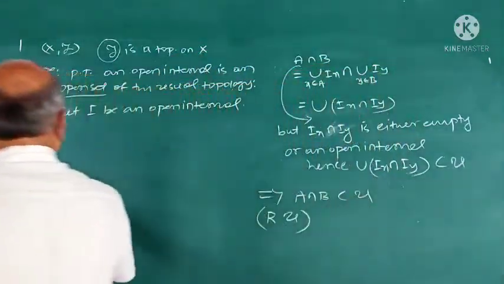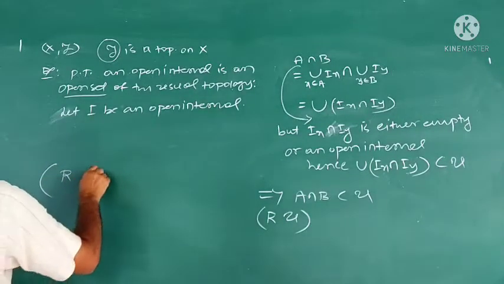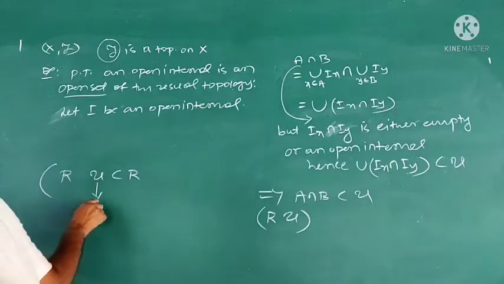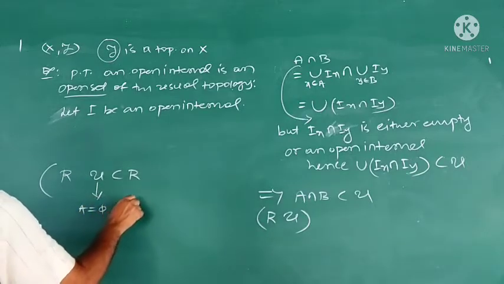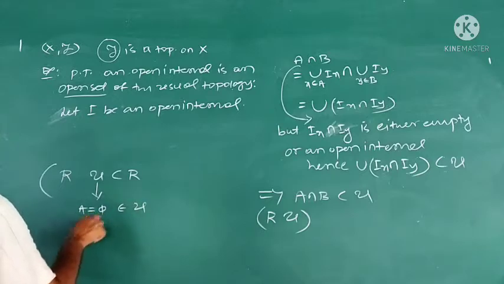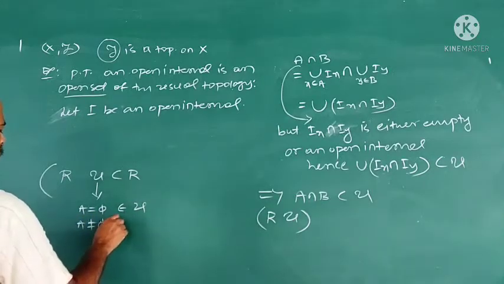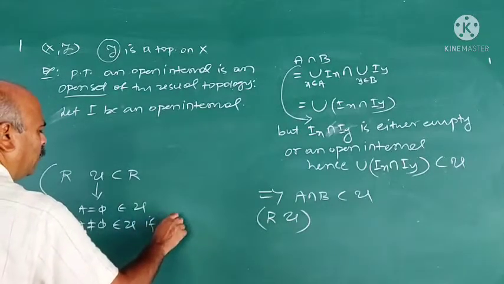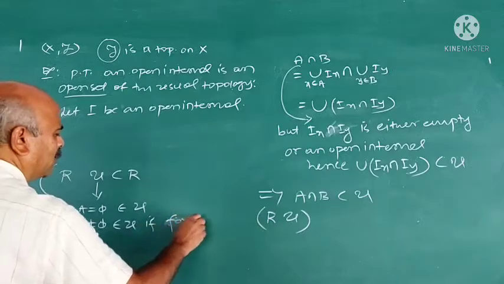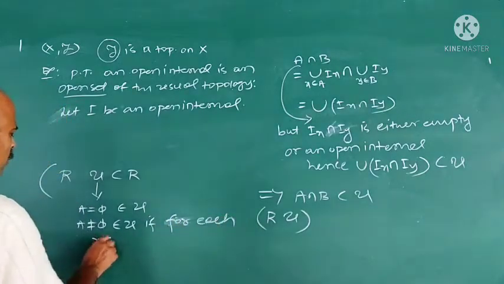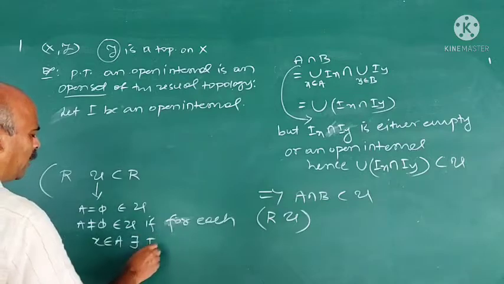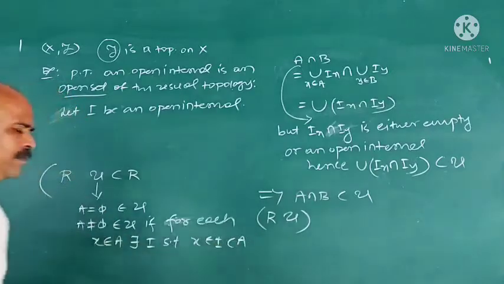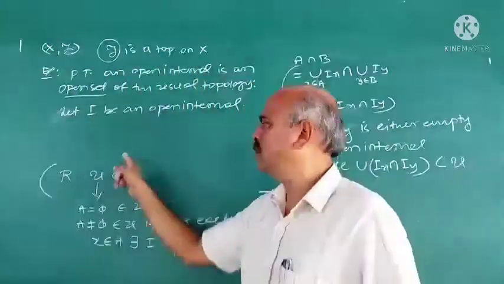Suppose R is the set of all reals, U is the collection of subsets of R, and U is such that if A is equal to phi, then it belongs to U. If A is not equal to phi, then it belongs to U if for each x belongs to A, there exists an open interval I such that x belongs to I, which is contained in A. This is the definition of members of U.